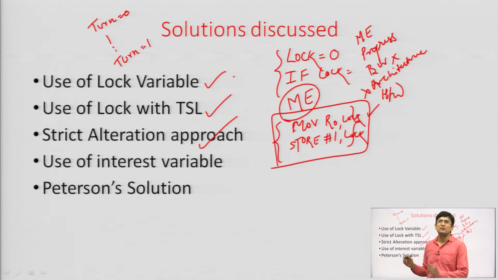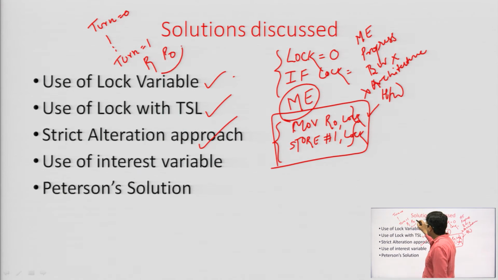It means process number 1 can enter the critical section. But let us say process number 1 is not interested in entering the critical section, then it will neither execute its code nor will it set this turn as 0. So, P1 is not interested, P1 is not going into the critical section. It is not making turn as 0, it means P0 can also not go into the critical section. They are in an indefinite lock. So, the strict alternation solution was not a good solution for us.